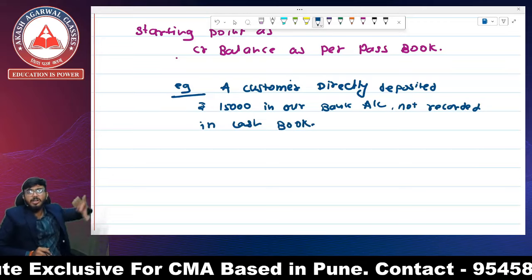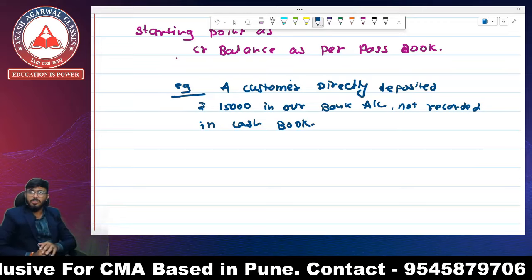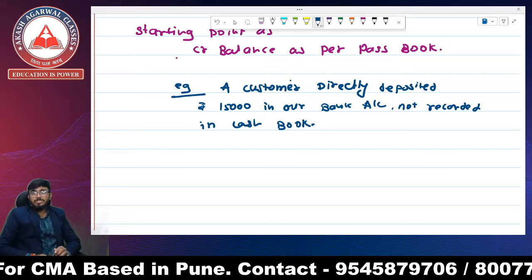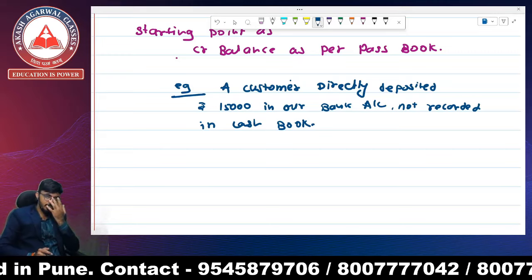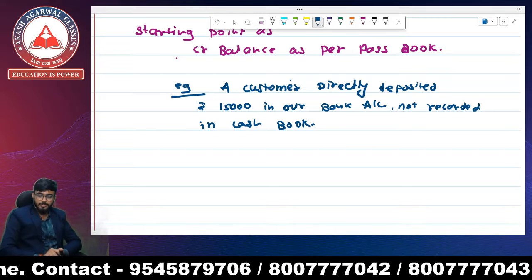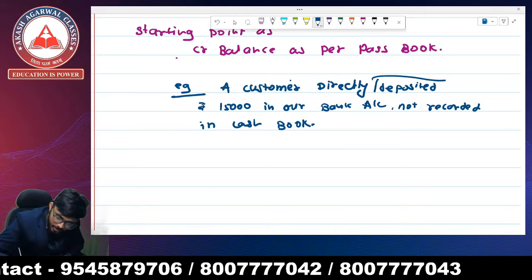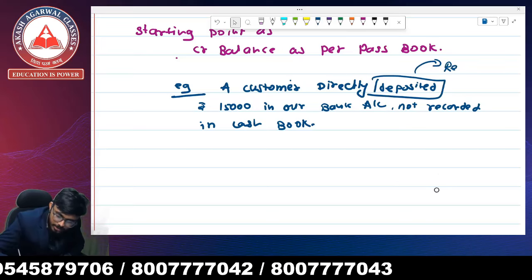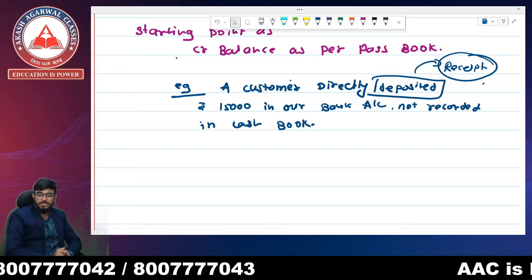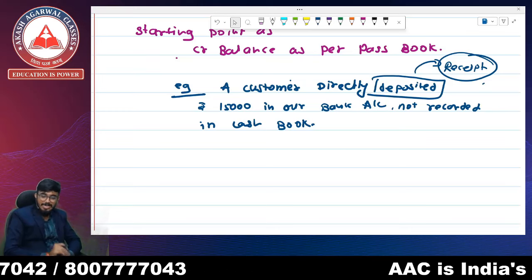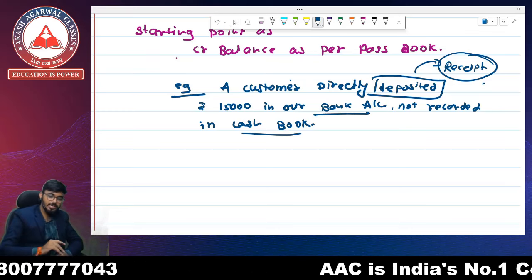The customer has directly deposited the amount in our bank account, but we have no idea about this transaction. Customer has deposited, it means it is a receipt. There is a receipt of 15,000 in our bank account, but not in cash book.